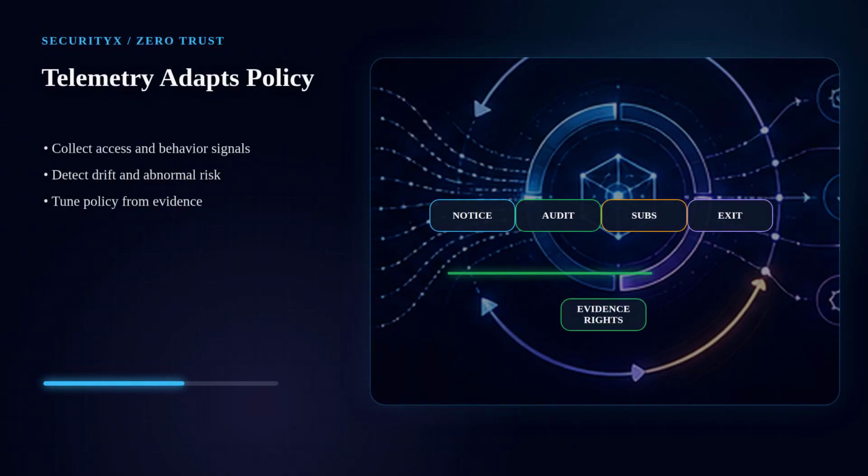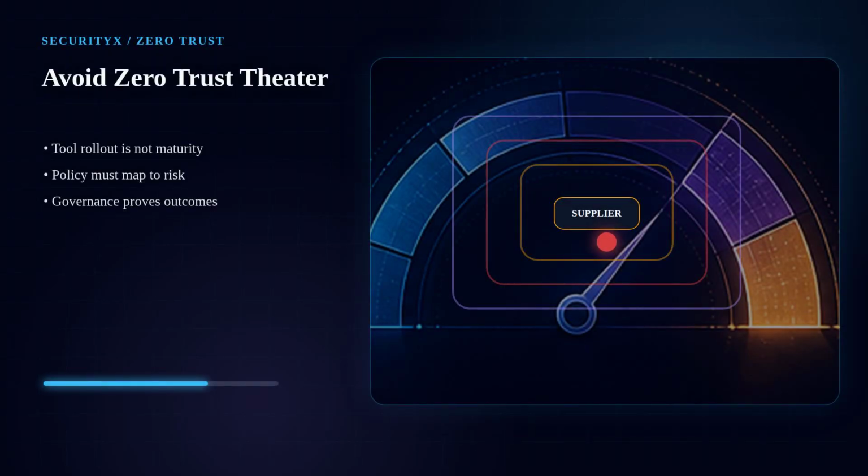Zero trust is not static. Logs, behavior analytics, endpoint telemetry, identity events, and policy outcomes feed back into enforcement. If risk changes, the access decision should change too. Zero trust theater happens when an organization buys tools, renames old perimeter controls, and never changes authorization, segmentation, monitoring, or governance. For SecurityX, focus on the principle, not the slogan.